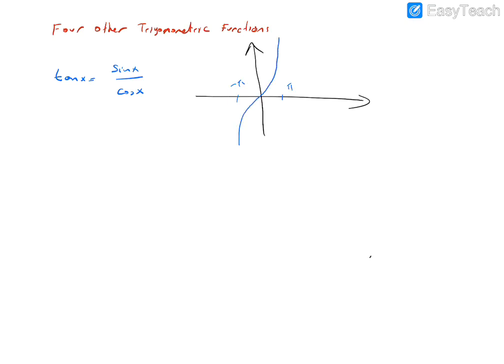It is a graph like this one. The lines x equals pi and x equals minus pi are vertical asymptotes. And because of the periods, it continues this way, and so on. And here we have some parts.